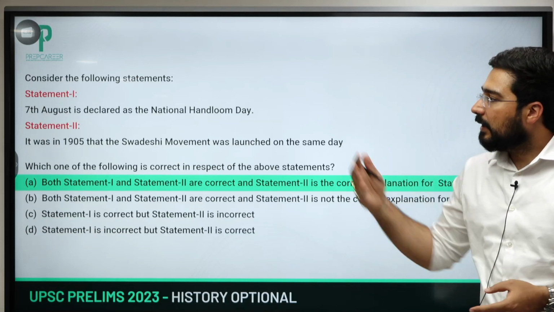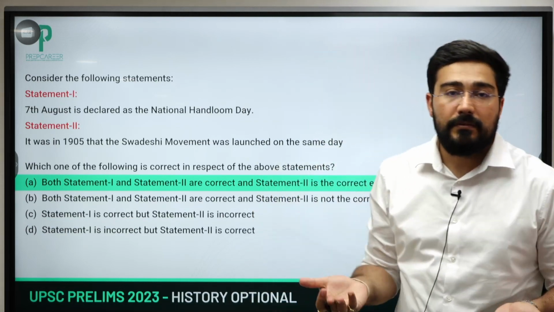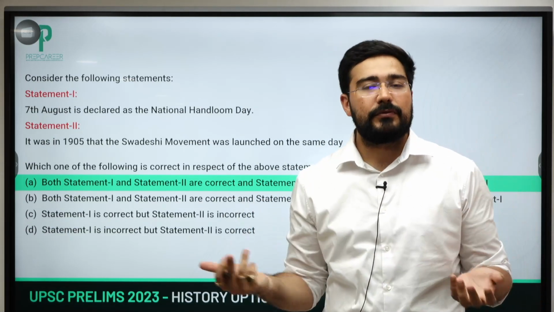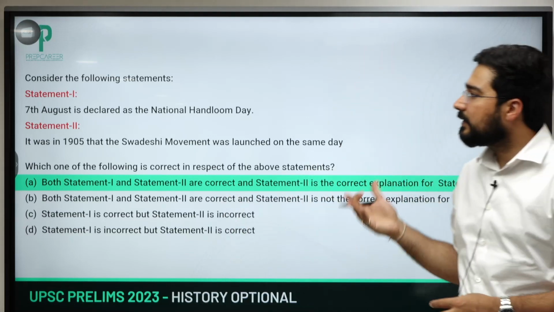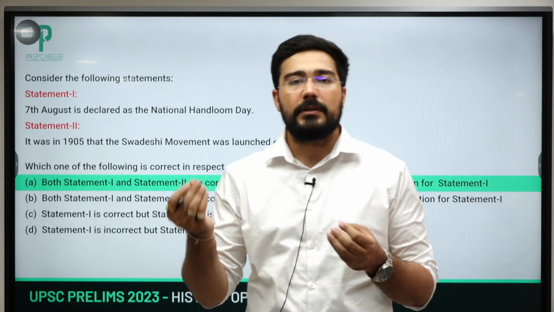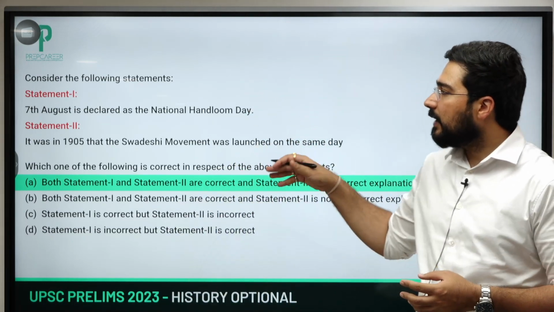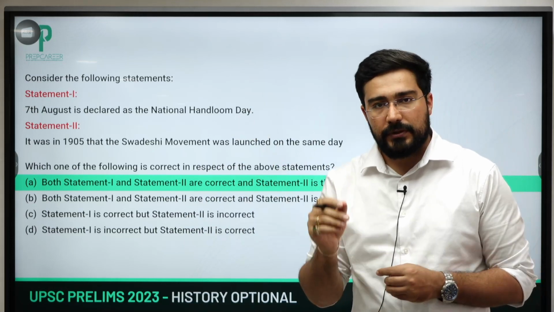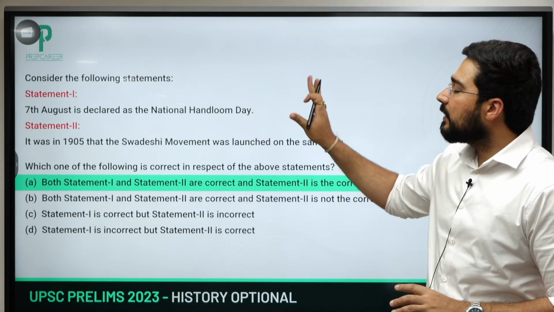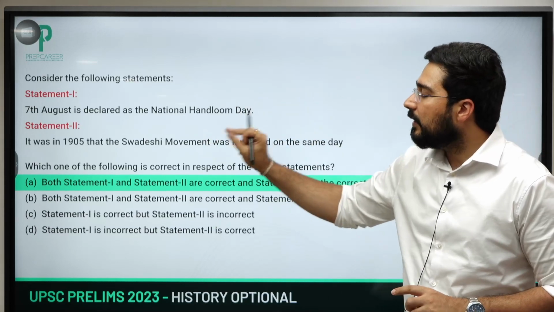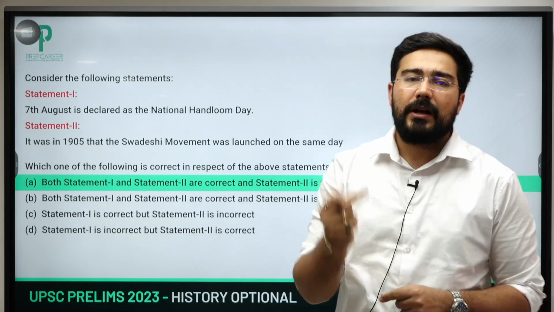Then 7th August is declared as National Handloom Day. This is a very important fact which many of us would not know. It was in 1905 that the Swadeshi movement was launched on the same day, from Calcutta Town Hall. As a result, if we see, both statements are correct. इसमें थोड़ा सा confusion हो सकता है, even though the expression was not directly given that way, but if we see, 7th August is declared as National Handloom Day, and in 1905 the Swadeshi movement was launched on the same day. So it brings out an answer which should be A.